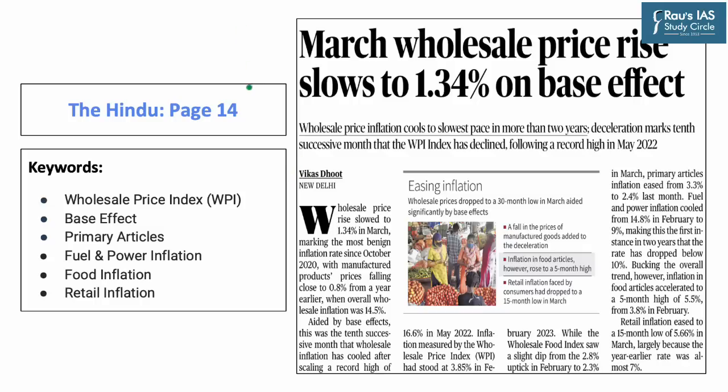Now starting off with the first article of the day, which appeared on page 14 of The Hindu newspaper. The article talks about how wholesale price inflation has cooled down to the slowest pace in 2 years, marking the deceleration for the 10th successive month. It is a record high since May 2022.